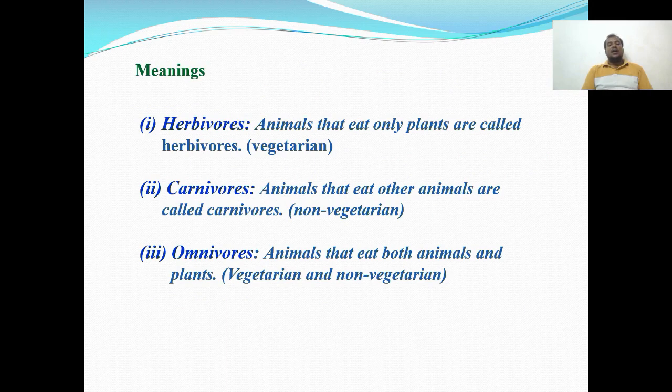Now the meaning of herbivorous, carnivorous, and omnivorous. Animals that eat only plants are called herbivorous, that is vegetarian. And carnivorous, the animals that eat other animals are called carnivorous, that is non-vegetarian. And omnivorous, those that can eat both animals and plant materials, that is vegetarian and non-vegetarian.